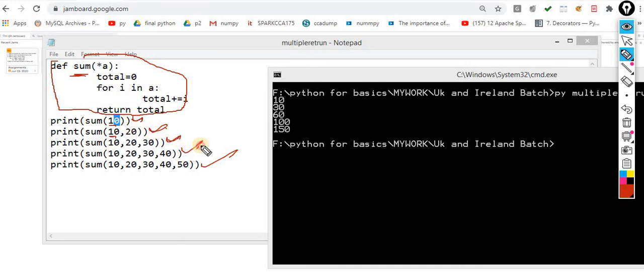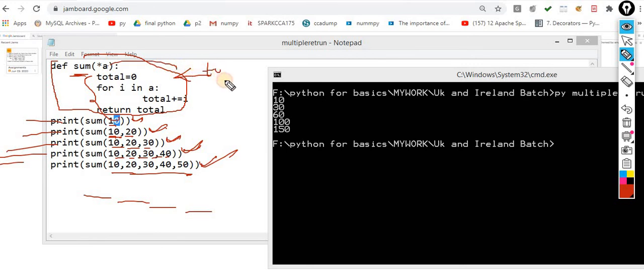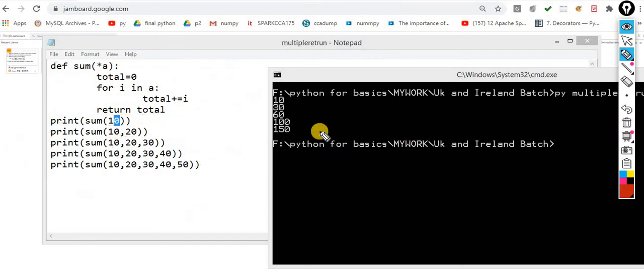My customers are different, and they are buying multiple products. The function name is the same. Exactly this function name works for this customer as well, and this customer, and up to 1000. However many values you want to pass over here, you can pass. There is no limit. This is the logic that would be implemented, and by default the values will be treated as a tuple. So this is the concept, called variable length argument. Now the next one is variable length keyword argument.